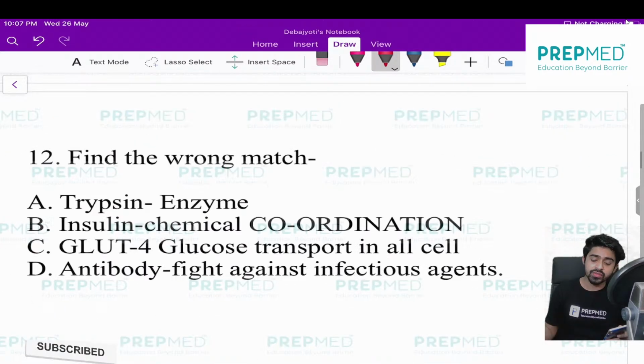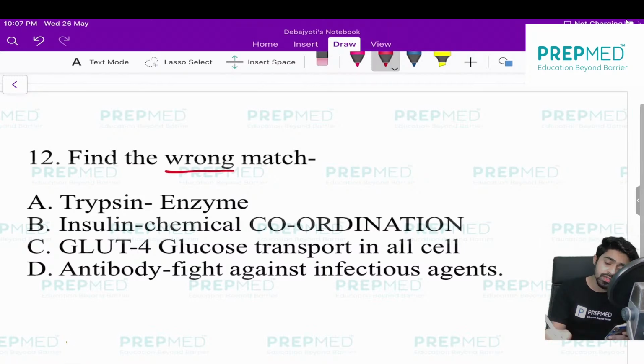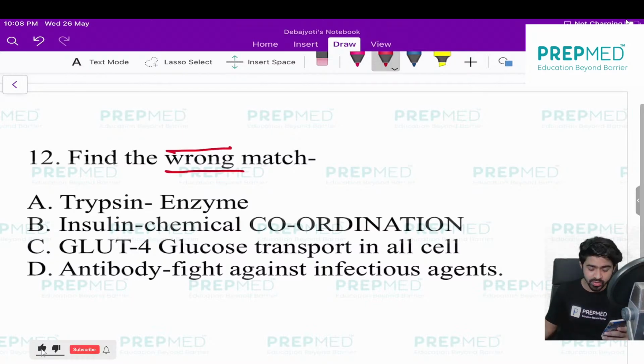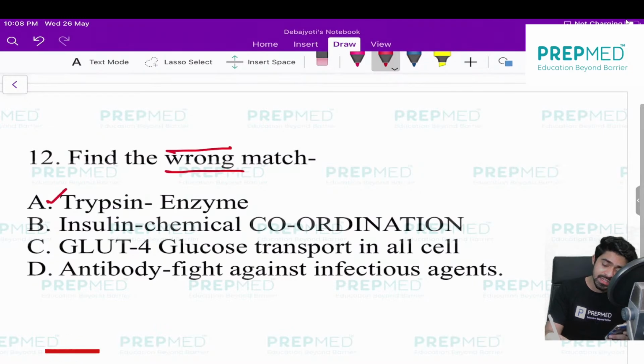Question number 12, which is a very, very important question again. Find the wrong match. If you are making the silly mistake of forgetting to mark the word wrong when answering, please mark under the word wrong. It is a wrong match, you have to mark it. Trypsin is a pancreatic enzyme, which is a proteolytic enzyme. So absolutely correct.